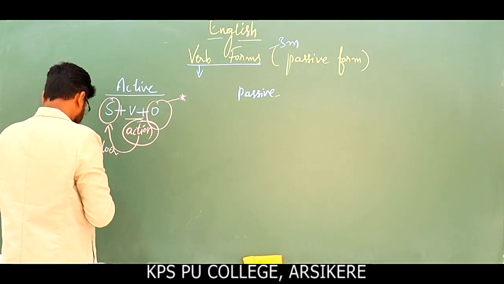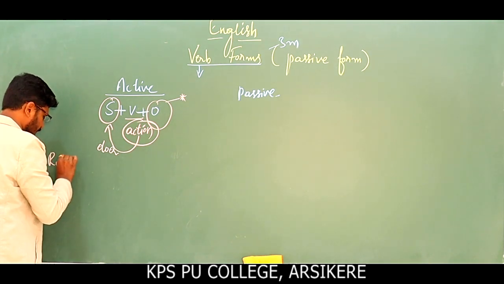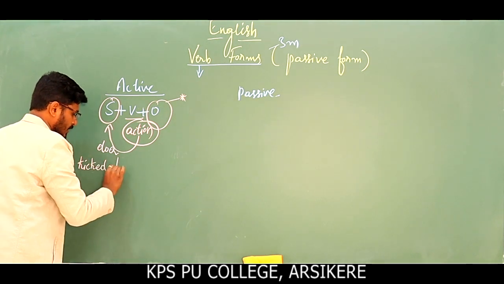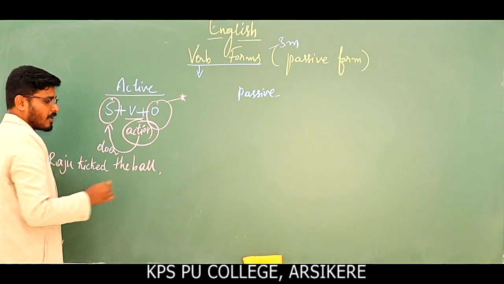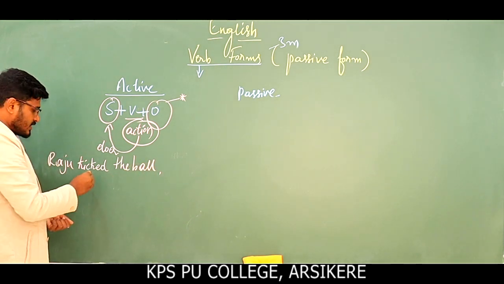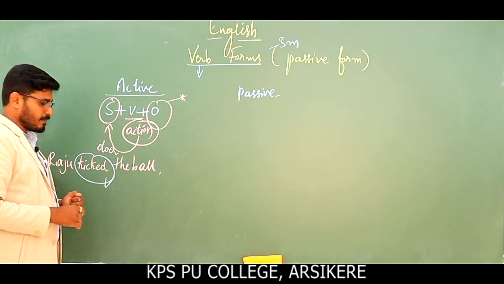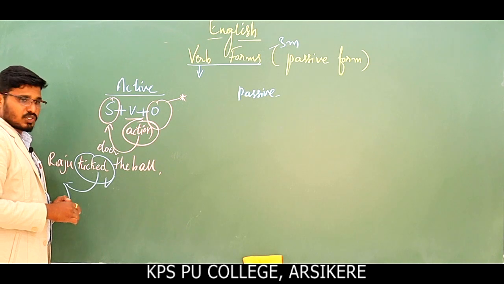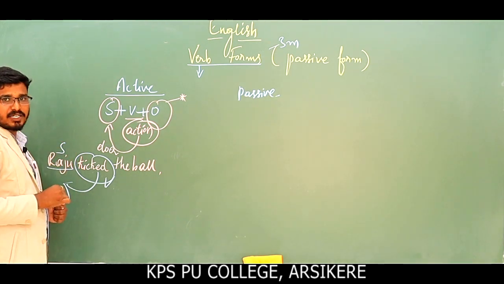For example, I'll write here: Raju kicked the ball. Raju kicked the ball. So here in the sentence, kicked is the action going on in the sentence, the verb. So who is kicking here? Who is the doer? Raju is the doer. So Raju is the subject in the sentence.